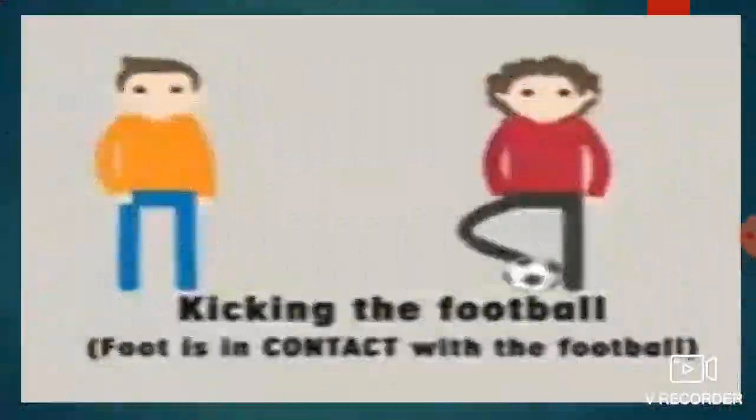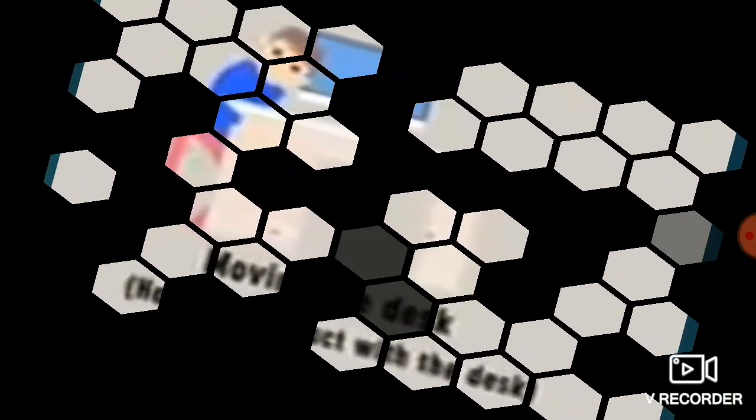Another example. Here, one boy is kicking the football to another boy who is standing opposite to him. So here, the foot is in contact with the football. This is an example for contact force. Another example.